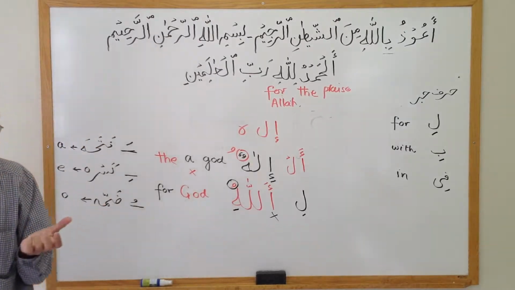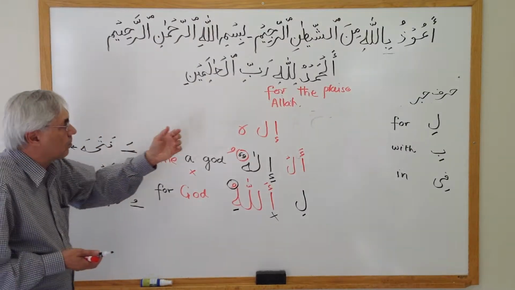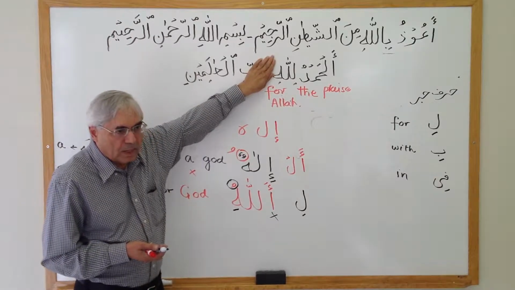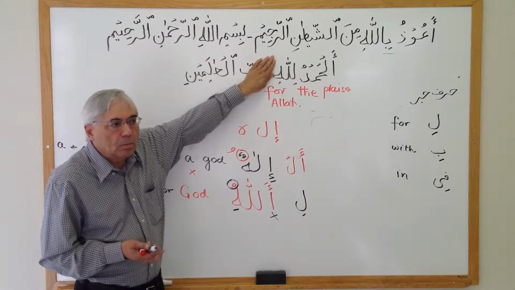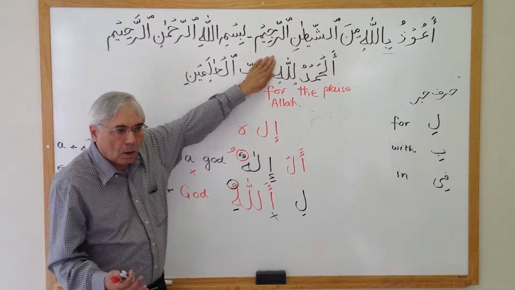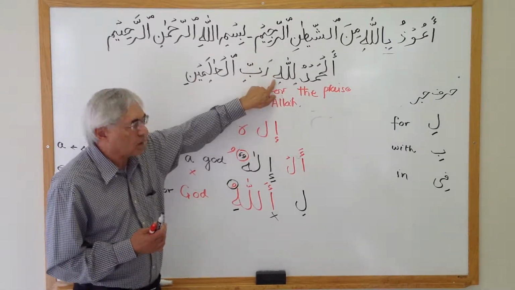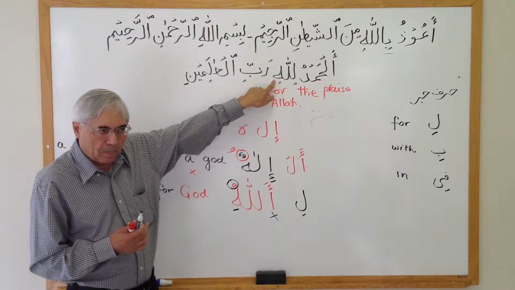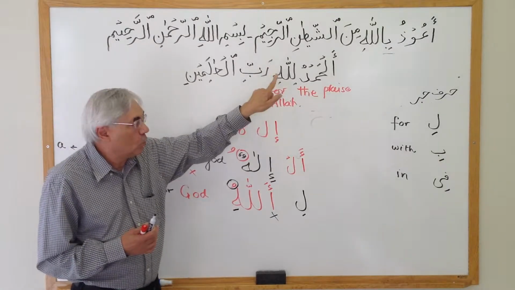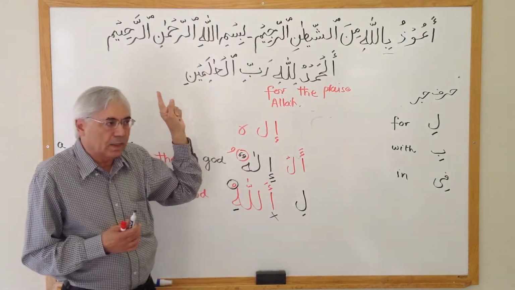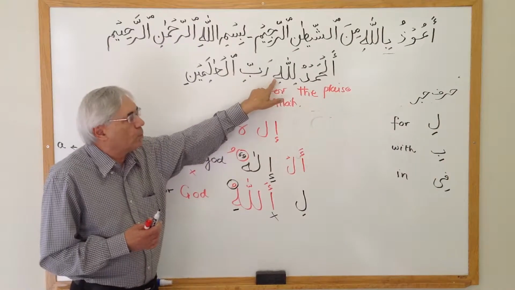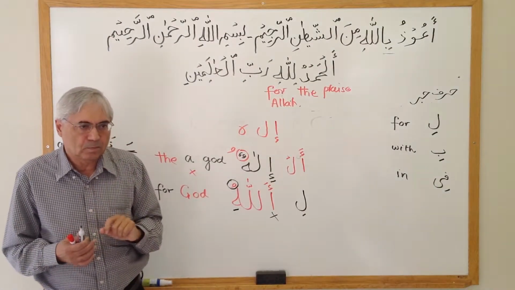Alhamdu lillahi. Now again, if I stop here, then I'm going to say Alhamdu lillah. I'm not going to pronounce the harakat on the last letter. But if you are reading in a continuous way, and there are other words after that, then you have to pronounce the last letter.